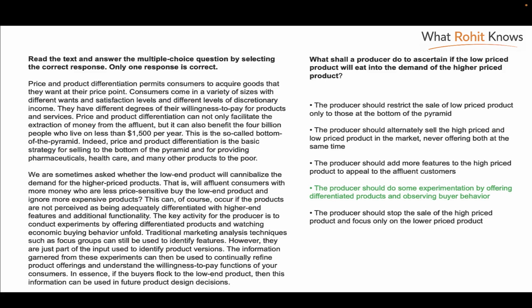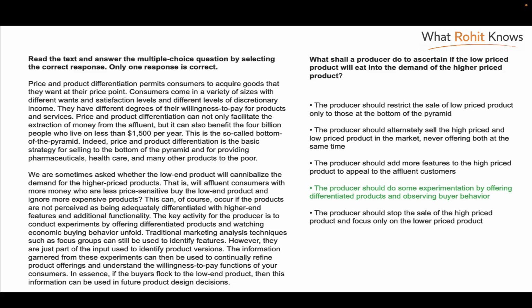What shall a producer do to ascertain if the low price product will eat into the demand of the higher price product? So we can tell the text is going to be about the pricing of products, and especially of a low price product and of a higher price product by the same producer. And to ascertain is to verify, to make sure that if the low price product will eat into the demand, will reduce the demand for the higher priced product.